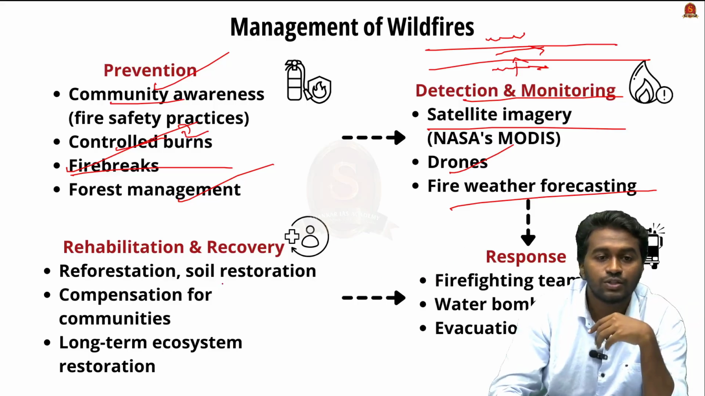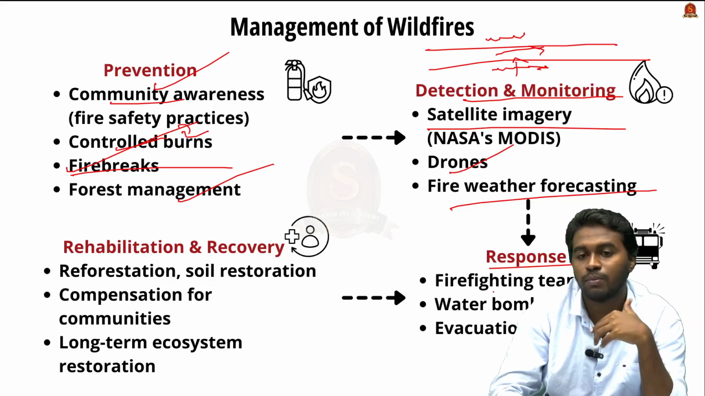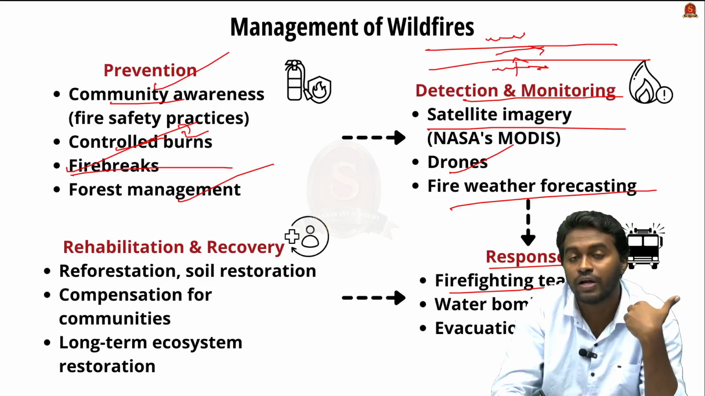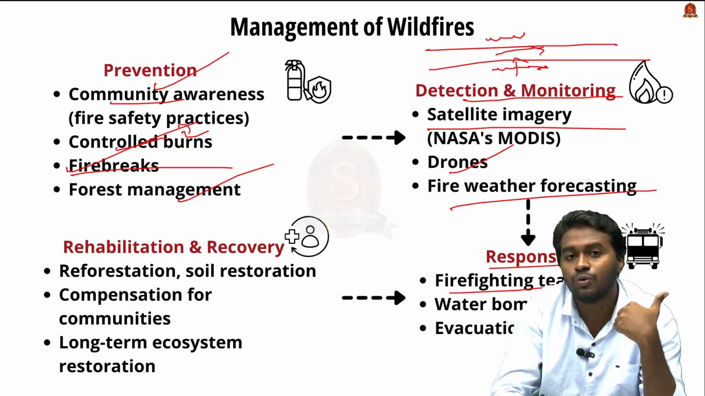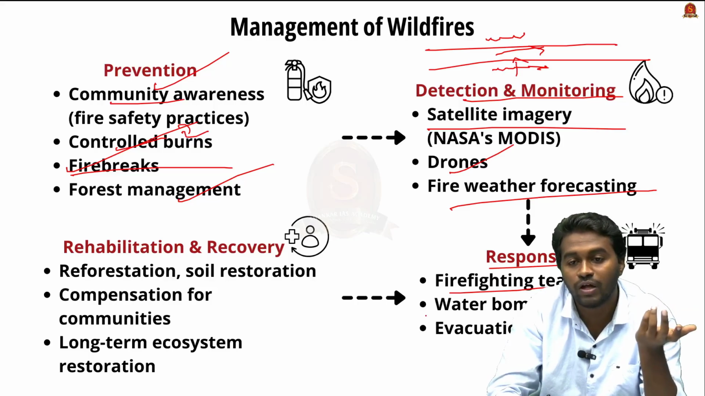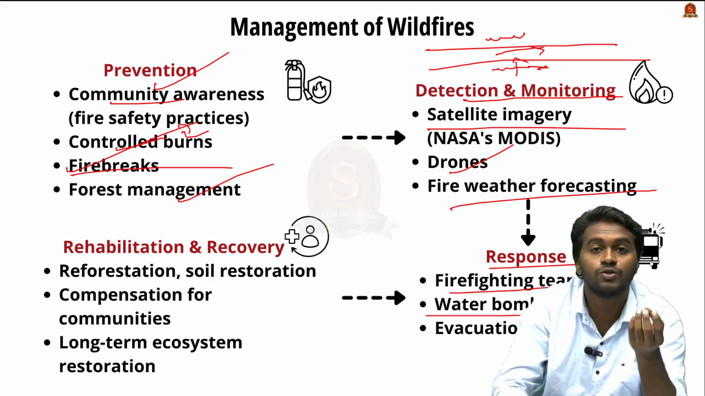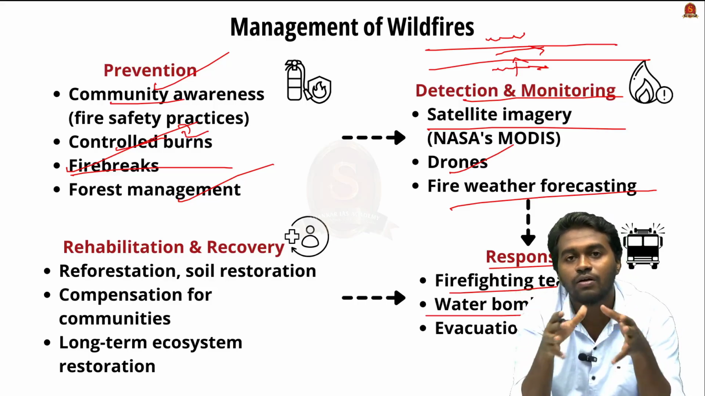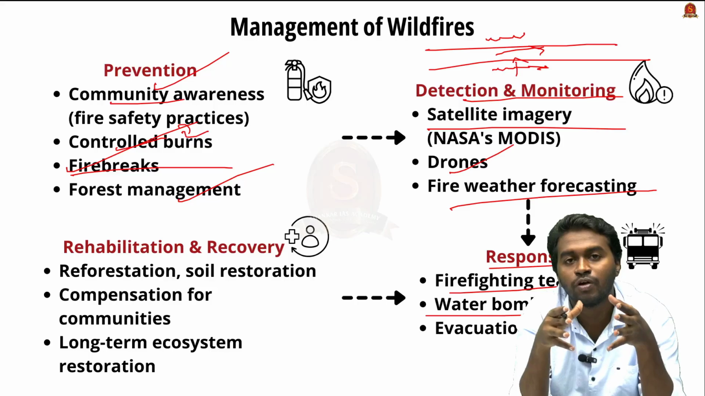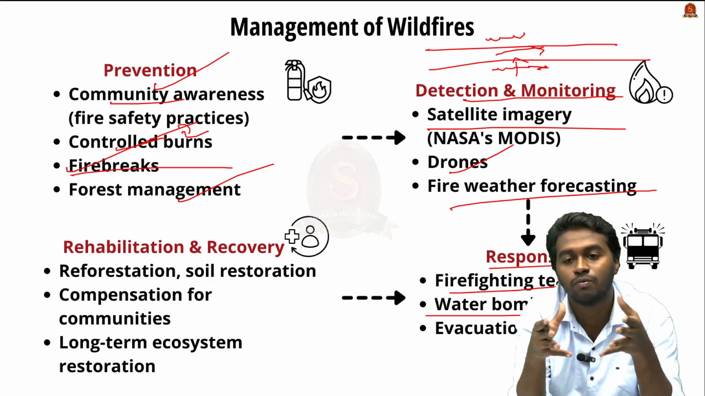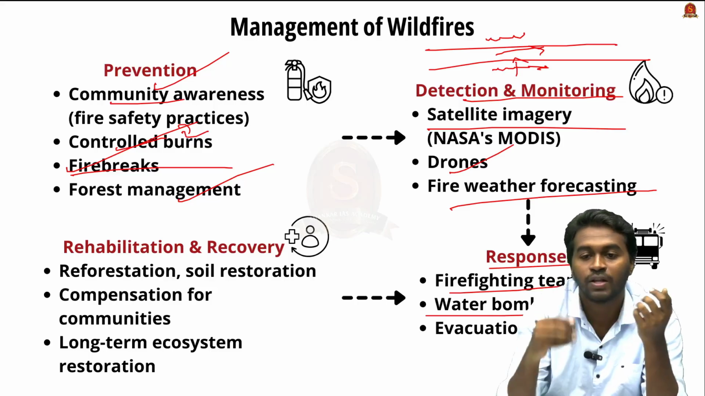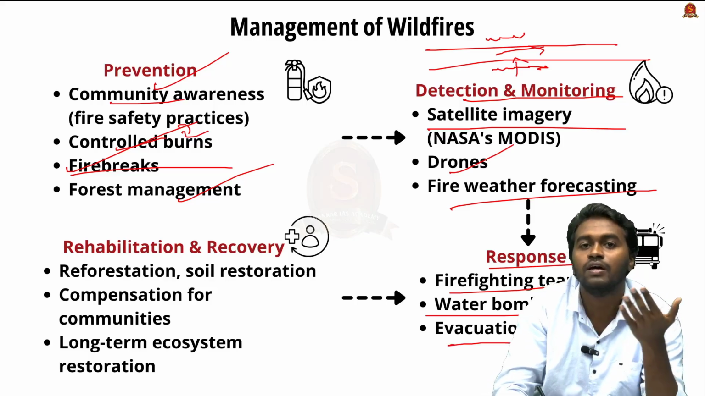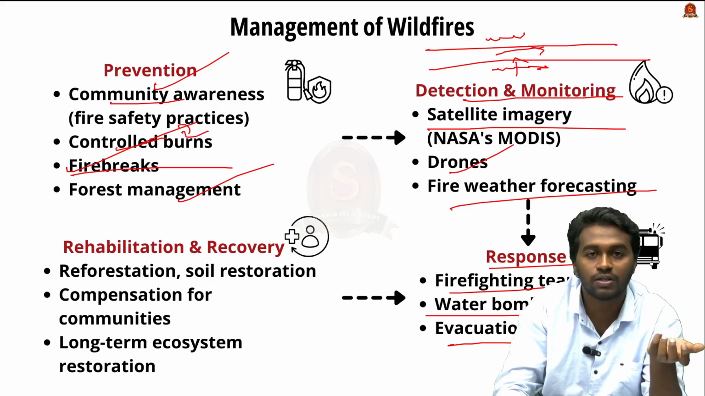And next is response. For example, that includes firefighting teams, that means trained persons with skills to fight the fire. And then we have water bombing. That means using drones or airlifting water, and we'll bomb it on the region affected by this wildfire. And then we also have an evacuation plan to safely displace the people from the affected region.